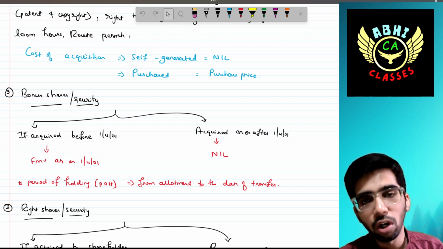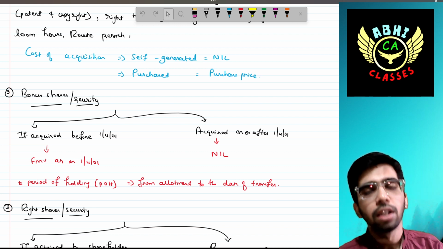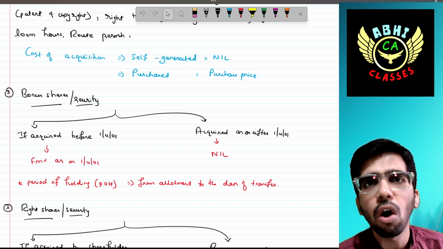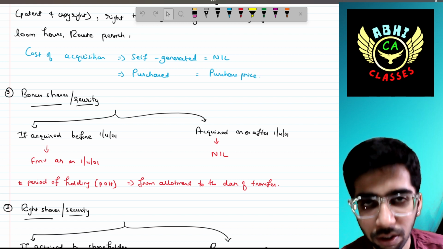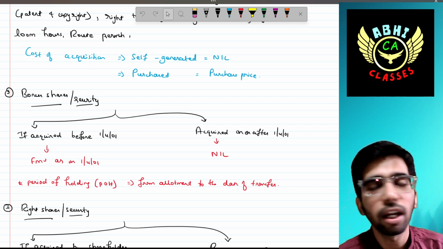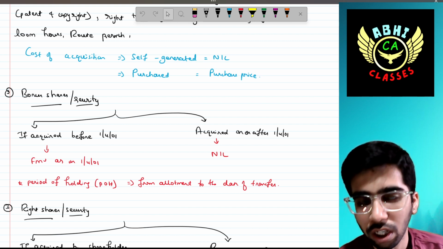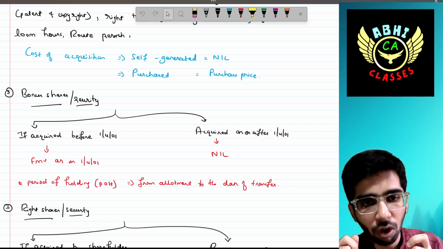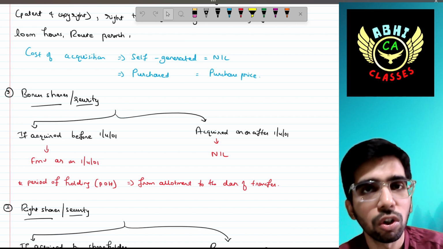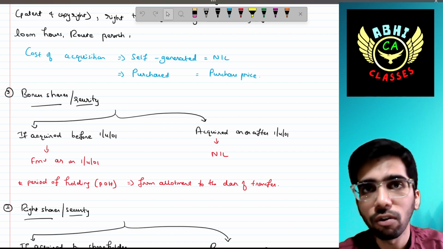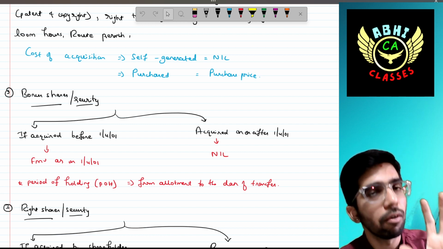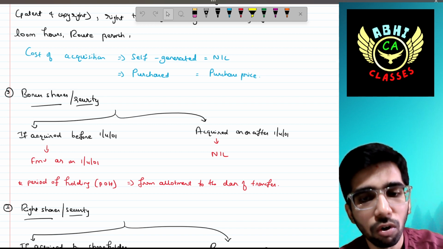If acquired on or after 1/4/2001, then the cost of acquisition of bonus shares should be nil, because you have not incurred any expenses, right? Because the company is giving the bonus shares, you are not incurring any cost in terms of that bonus share. Hence if you are provided with any bonus shares on or after 1/4/2001, the cost of acquisition should be nil. Before that, we have to take the FMV as on 1/4/2001.